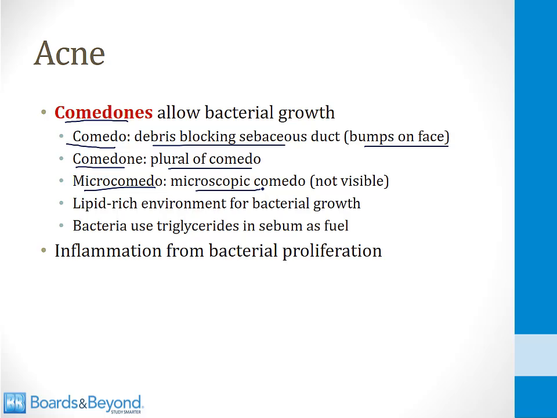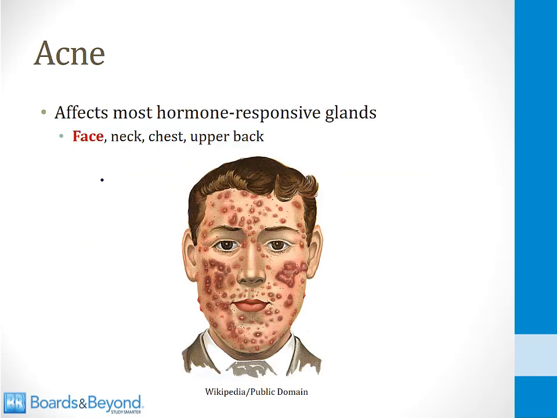But by whatever term you use, these comedones create a lipid-rich environment for bacterial growth because the bacteria use triglycerides in sebum as fuel. So therefore you get bacterial proliferation, and that is followed by inflammation. So all these elements come together: the androgens, the bacterial growth, the inflammation inside the comedones, and that's what leads to acne. Acne tends to affect the most hormone-responsive sebaceous glands, and it turns out that they are in the face, neck, chest, and upper back.